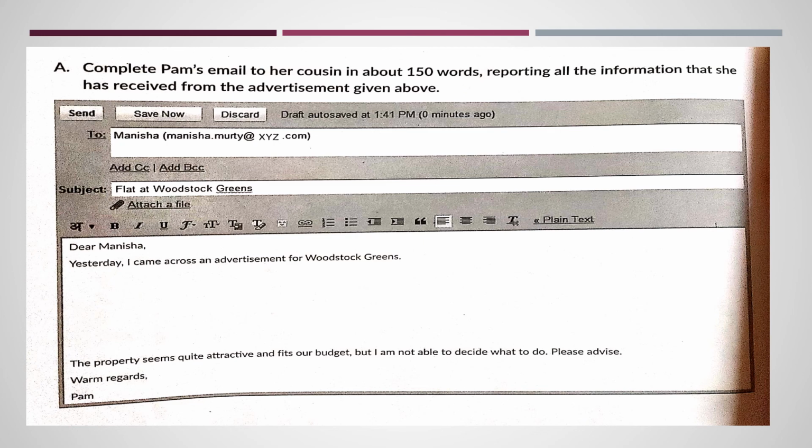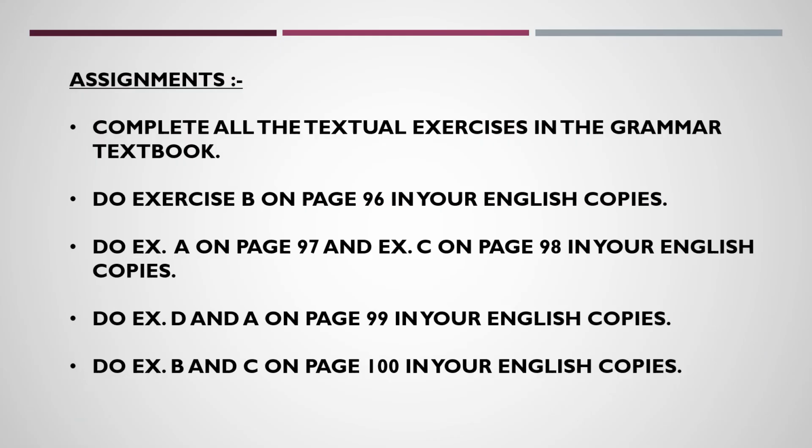Now with this we come to the end of our textual exercises. Let us now see what assignments you are supposed to do from this lesson. You have to complete all the textual exercises in the grammar textbook. Most of these exercises have to be done in the English copies, like exercise B on page 96, exercise A on page 97, and exercise C on page 98. Exercise D and A on page 99 and exercise B and C on page 100. All these are long sentences that have to be written in your English copies.